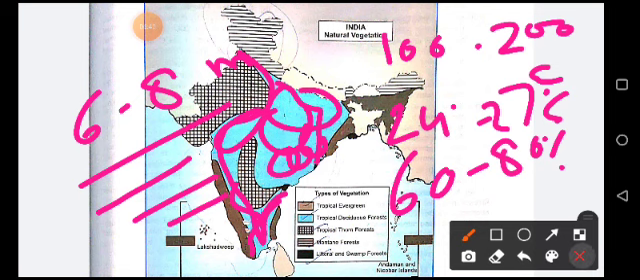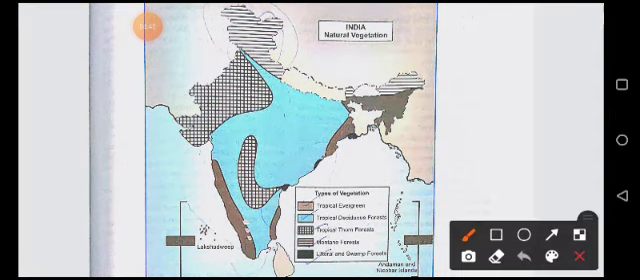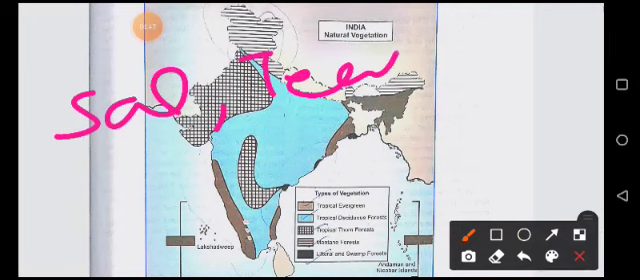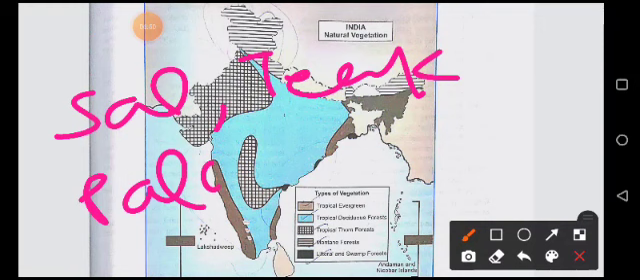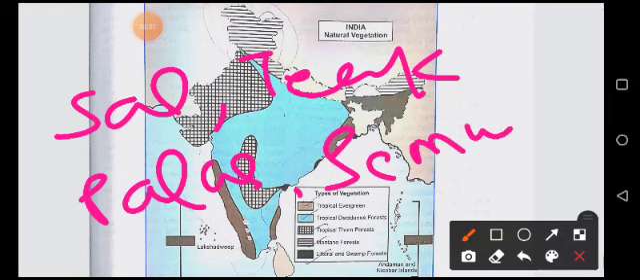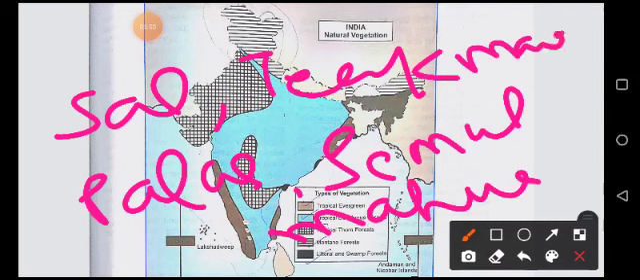And the important trees found here: sal, teak, palas, semul, sandalwood, mahua, mango, mulberry. And the economic value: the tropical deciduous forests are commercially the most exploited, and besides providing valuable timber, they provide various other products, and sandalwood found in these forests is in great demand in India and abroad.